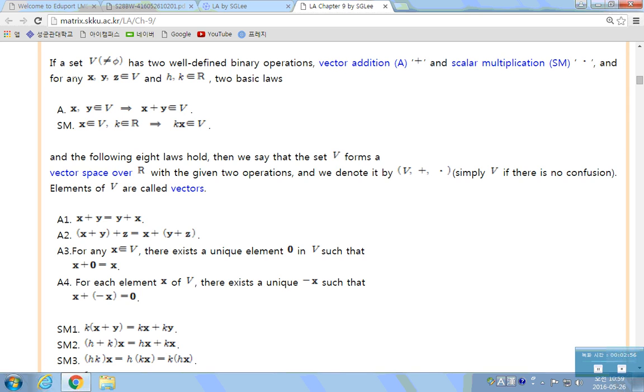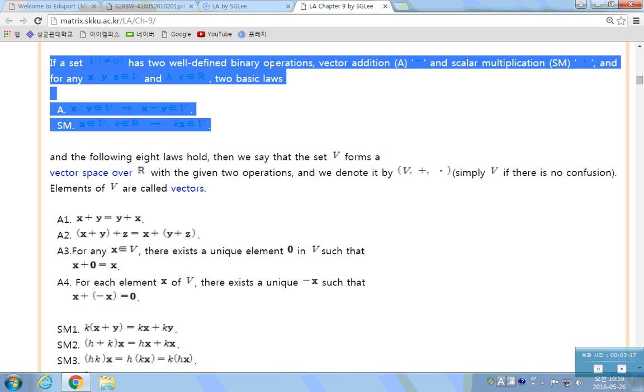then for any x, y, z in V and h, k in R, the set of real numbers, we have two basic laws: V is closed under the vector addition, and V is closed under the scalar multiplication. If this set with these two operations satisfies these two properties,